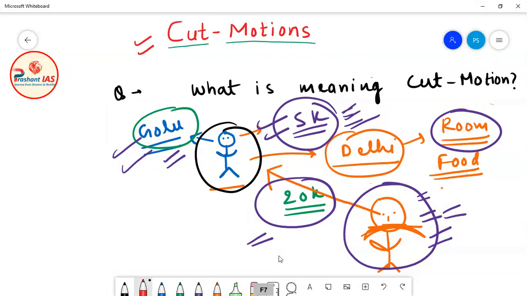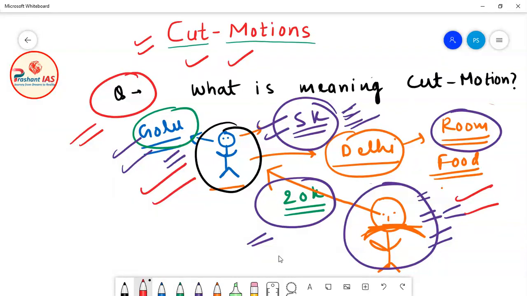So cut motion basically means, okay, if we apply here the concept of cut motion, then you can say that as the source of money for Golu is the father of Golu or the family of Golu, means the father of Golu is providing money to him for his survival, for his expenditures. So the father of Golu should have some control over the finance. Okay, if he wants, he can reduce the amount. If he wants, he will say that I will not provide you money at all. If he wants, he will reduce the amount by some rupees.